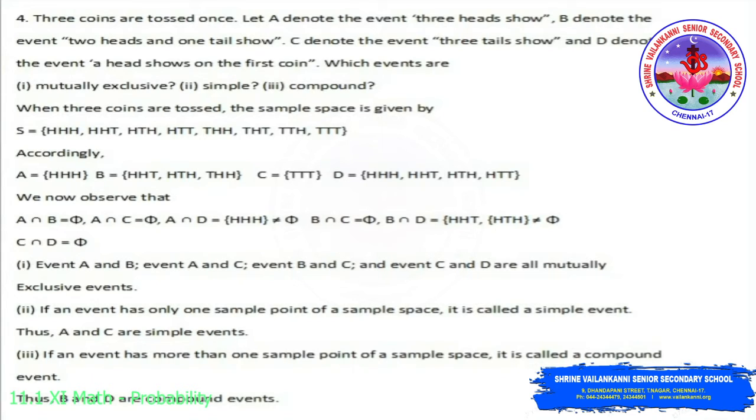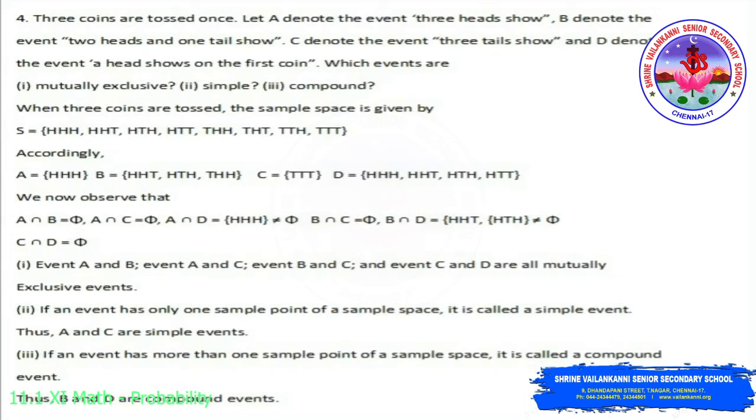When 3 coins are tossed, S equal to triple H, HHT, HTH, HTT, THH, THT, TTH and triple T. So A is an event 3 heads shows. So A equal to triple H and B equal to 2 heads and 1 tail, that is HHT, HTH and THH. C equal to 3 tails, so 3T. Then D equal to head shows on the first coin. So we have triple H, HHT, HTH and HTT.